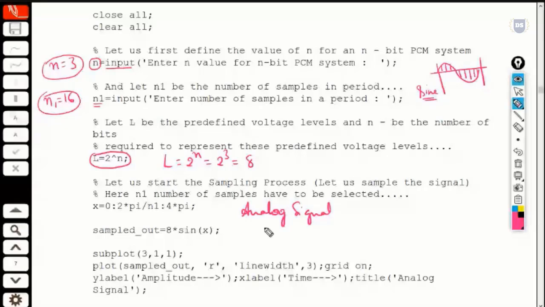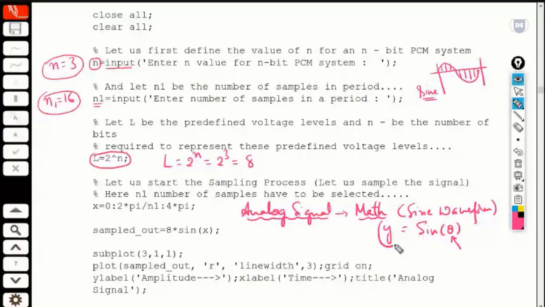Just for mathematical analysis, because it's easy to analyze or realize mathematically, we'll take the aid of a sine waveform, to which we got to enter the theta value, because this in turn is sine theta. Only if I vary this theta, I can have some output over here, or I can have this waveform y.